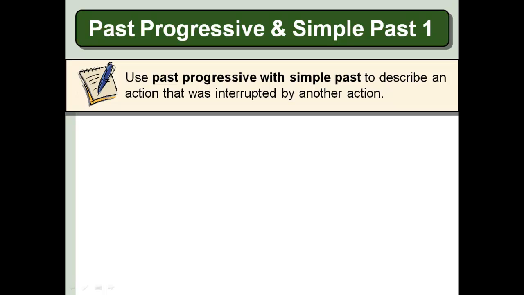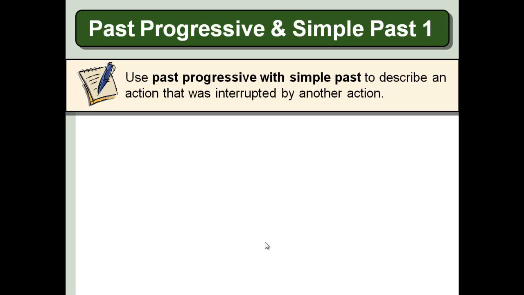So let me give you a quick example. If you want to explain that you were doing an activity such as eating dinner and you were interrupted, let's say by a friend or someone called you, in order to express this idea, you must use the two tenses together. So for example, I was eating dinner last night when my girlfriend called me.